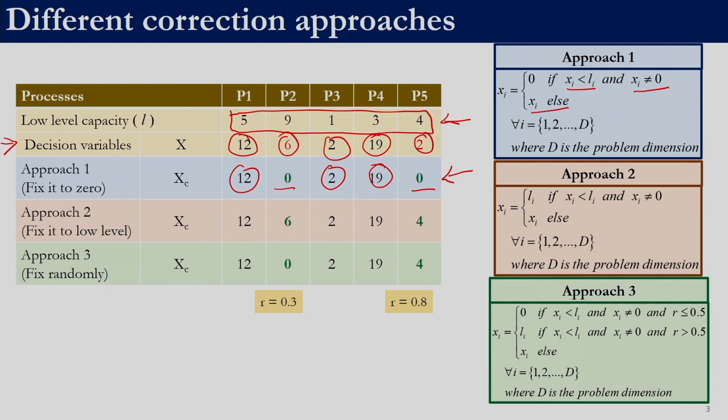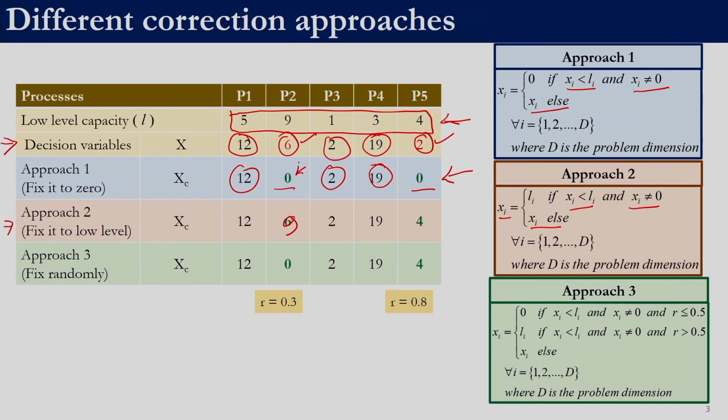The other approach could be fixing it to the low level. In this case, if the value is within the domain, then it is fine. Otherwise, if it is less than L and if it is non-zero, we make it L. For example, the 6 and 2 are violating. So right now this 6 will be converted to 9, because the low level value is 9.